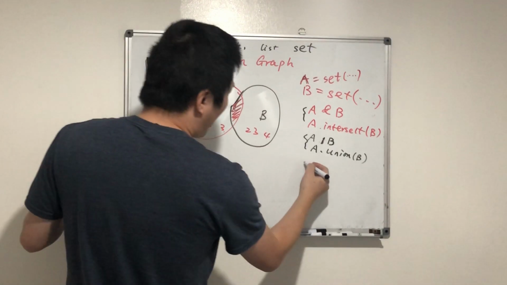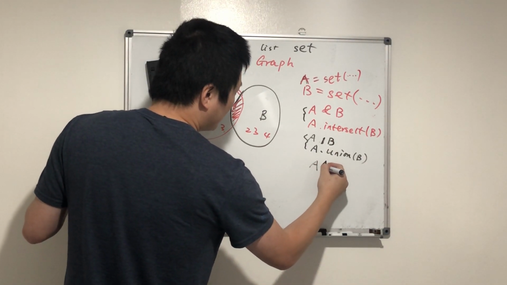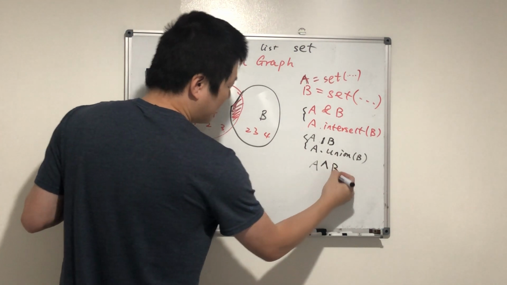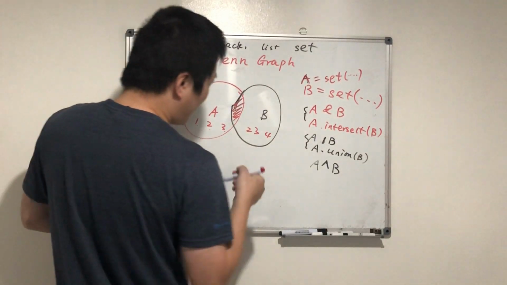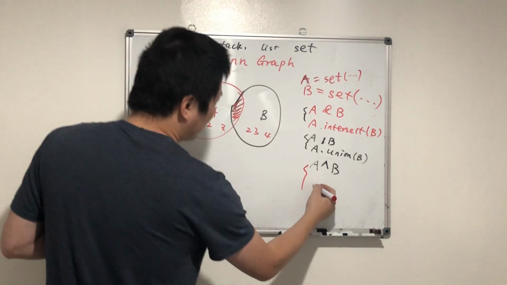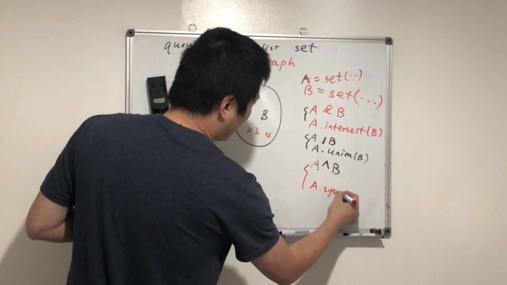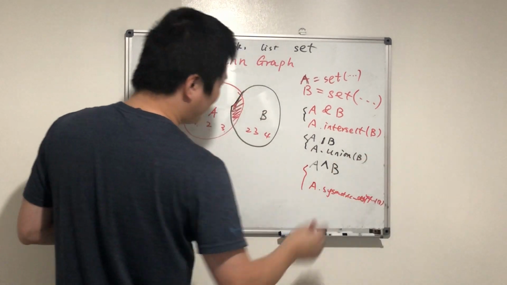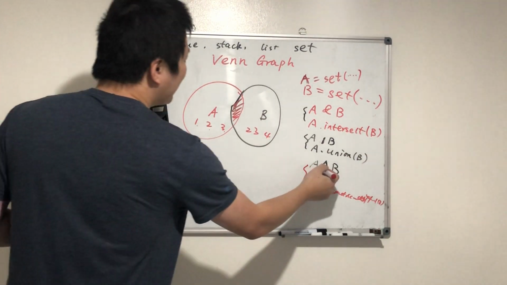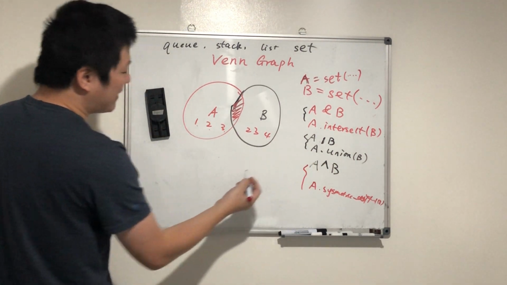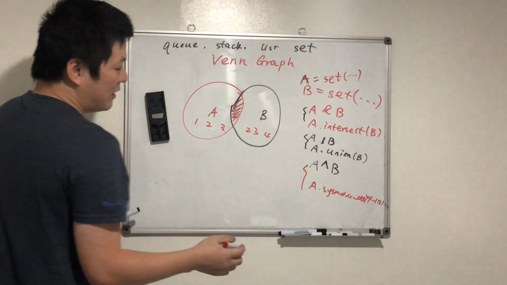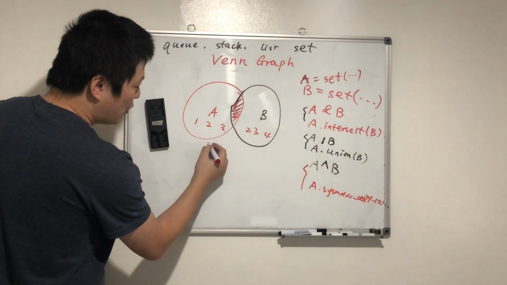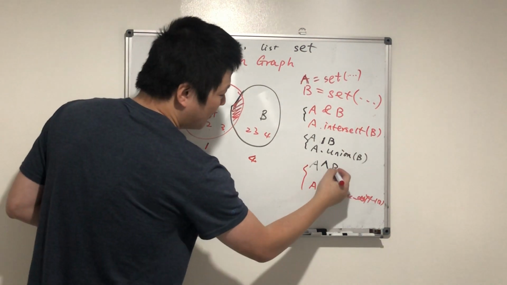We call it exclusive, so we use symmetric difference. A dot symmetric difference B. You will return all elements which are not in common in both sets. So you will return 1 and 4.